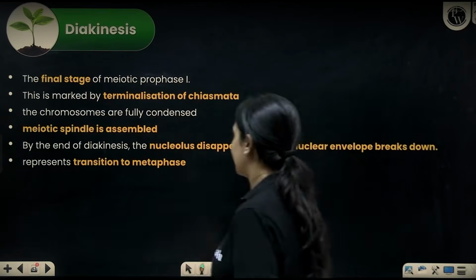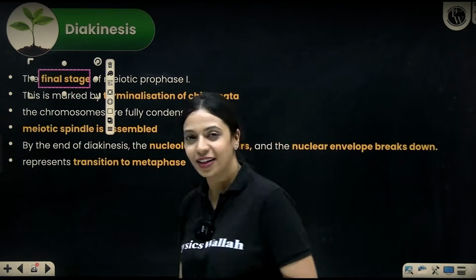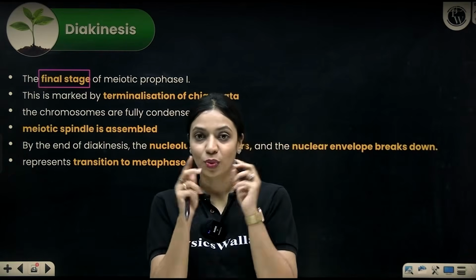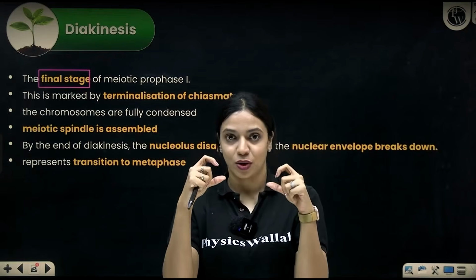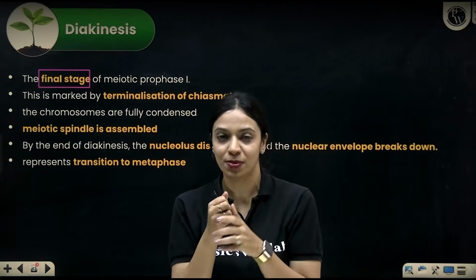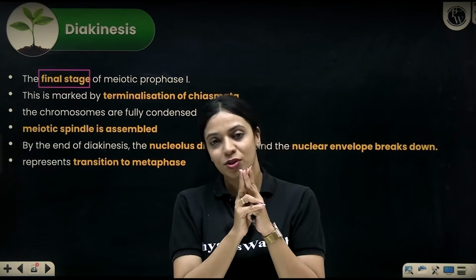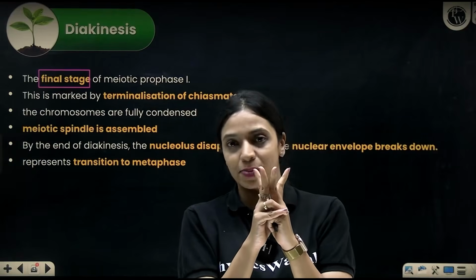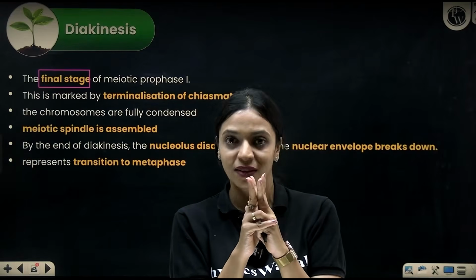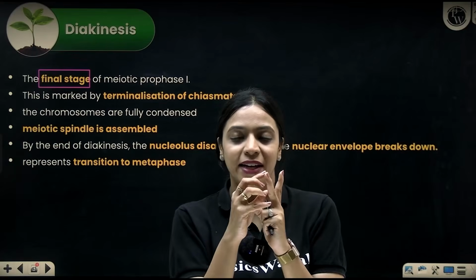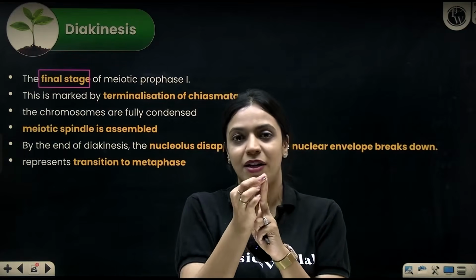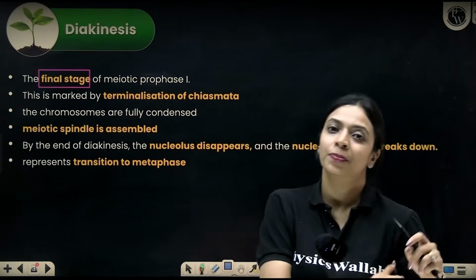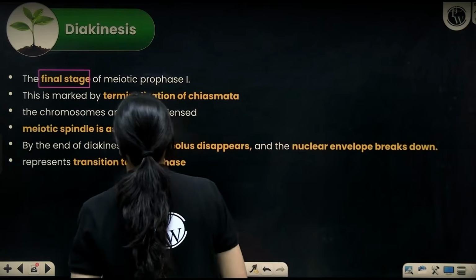Ultimately, what happens? Diakinesis will happen. Diakinesis is like the final stage of prophase 1. So throughout the course of prophase 1's many subphases, you need to understand the DNA is becoming shorter and shorter, more compactly forming into chromosomes. So continuously, even after diplotene also, it will start getting condensed. I told you how these X-shaped structures called chiasmata are keeping the two homologous chromosomes together. So basically, when DNA gets condensed, it will appear like these chiasmata are moving towards the tip. As the chromosomes become shorter, it will appear like this is moving towards the tip. We call that terminalization of chiasmata.